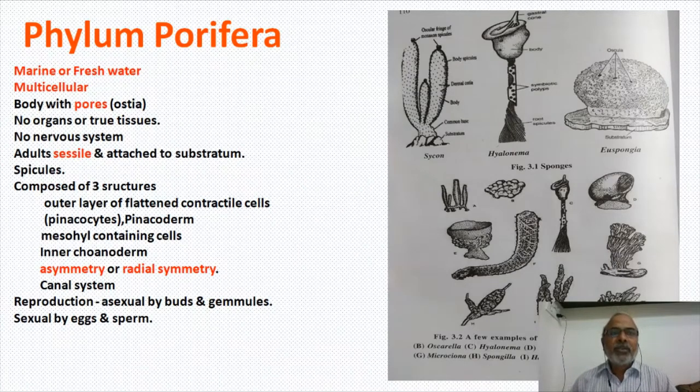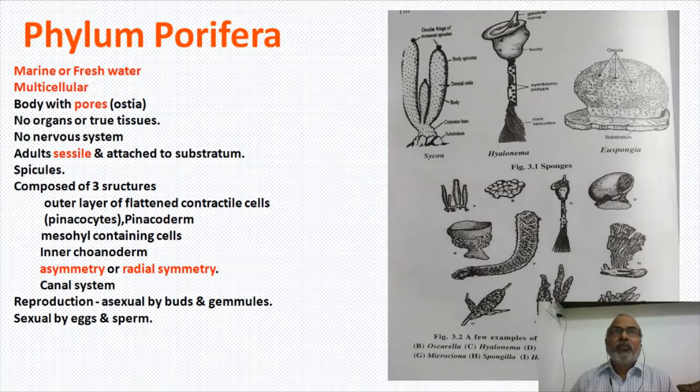If they are sessile, there is the possibility that other animals will attack them. So to prevent predators, they have developed a very important system called the skeletal system. It not only gives protection against predators, it also supports the body, hence it is called a skeletal system.